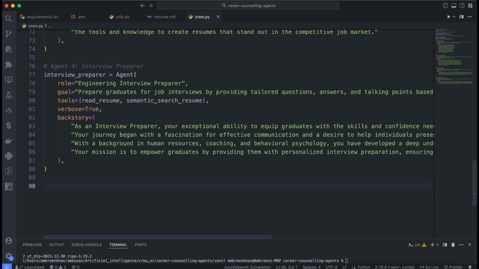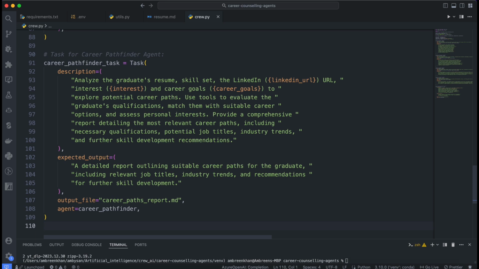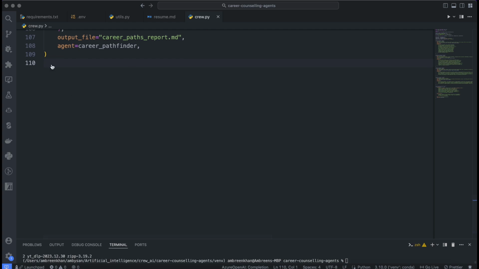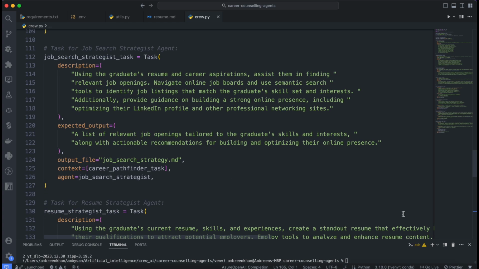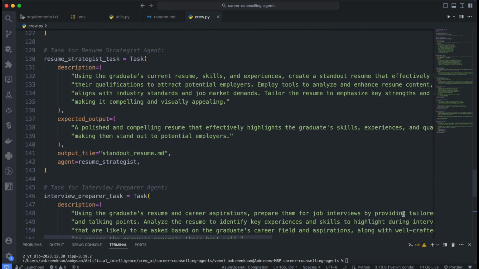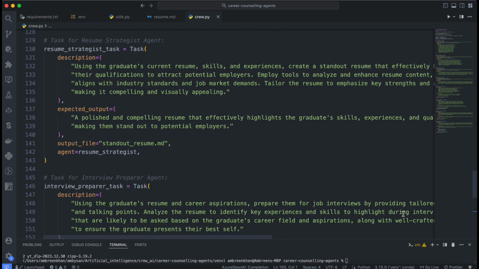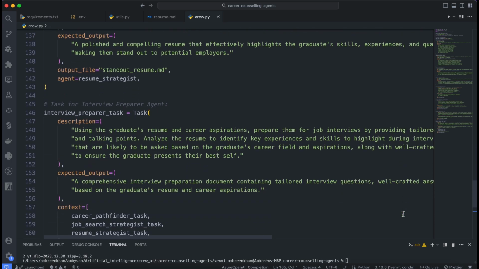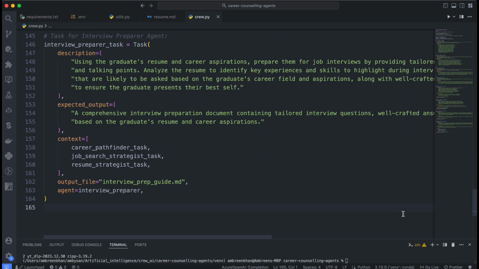Now, let's define the task for our Career Pathfinder agent. The task consists of a description, expected output, and an output file format, which will be a career path report generated by our Career Pathfinder agent. Next, we'll provide task details for our remaining agents. The Job Search Strategist agent will output a job search strategy file in Markdown format. The Resume Strategist agent will produce an output file with a modified resume design to help the candidate stand out in the crowd, while the Interview Preparer agent will provide a comprehensive interview preparation guide containing tailored interview questions, well-crafted answers, and key talking points.